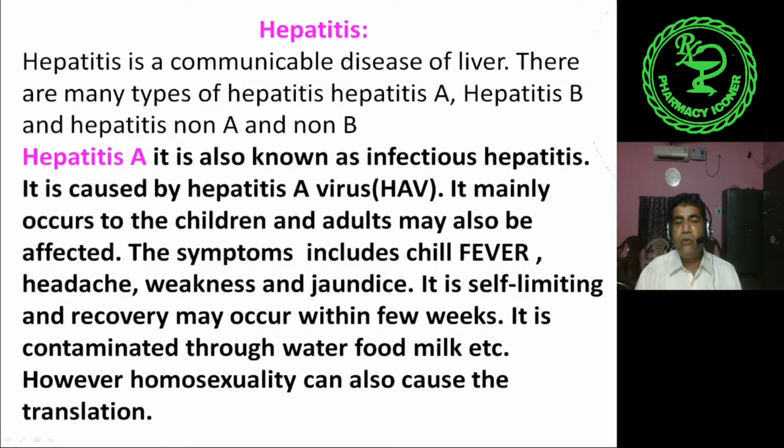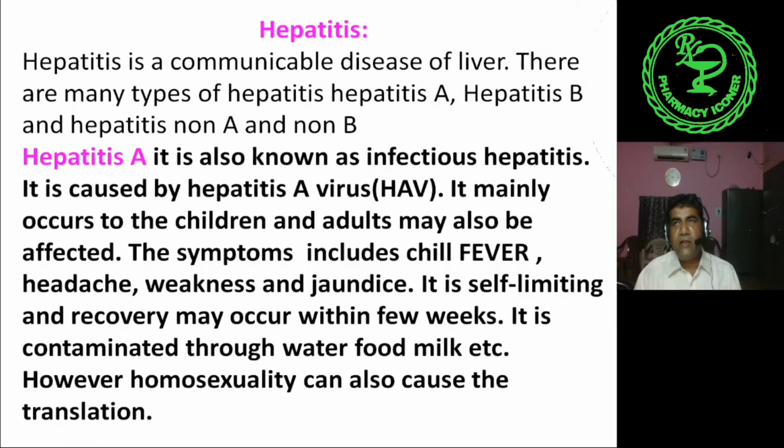The symptoms include chill, fever, headache, weakness and jaundice. Jaundice means the amount of bile salts or bile pigment increases in the body, and in the blood also the bile pigment amount increases. It is a self-limiting disease.